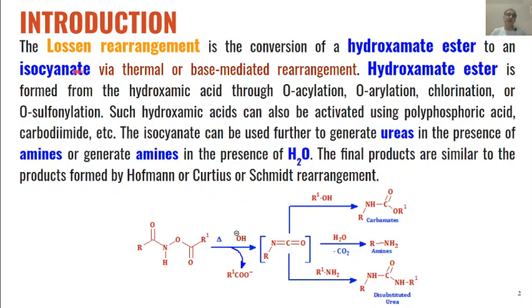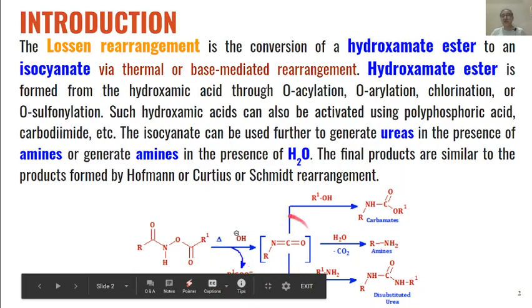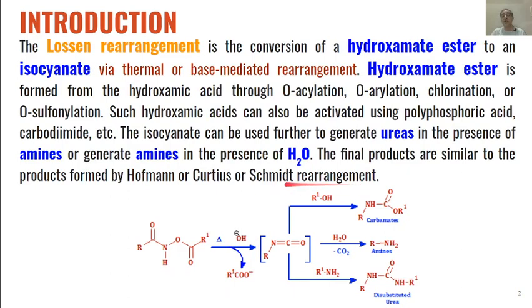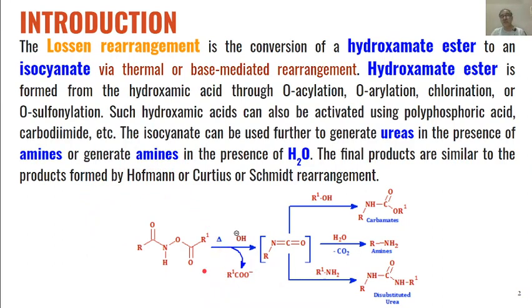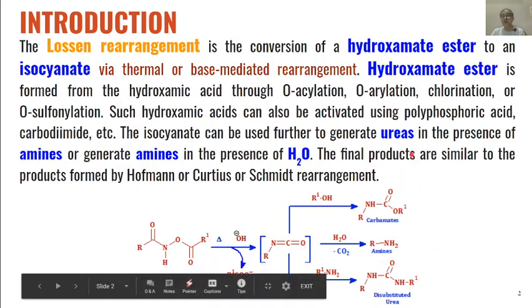So this is the fourth rearrangement where we will get these isocyanates as the intermediates. So in a way we can say that the only difference between Hofmann, Curtius, Schmidt and Lossen rearrangement is that here the substrate which is used as a starting material is different, but the product formed in all these rearrangements is the same.